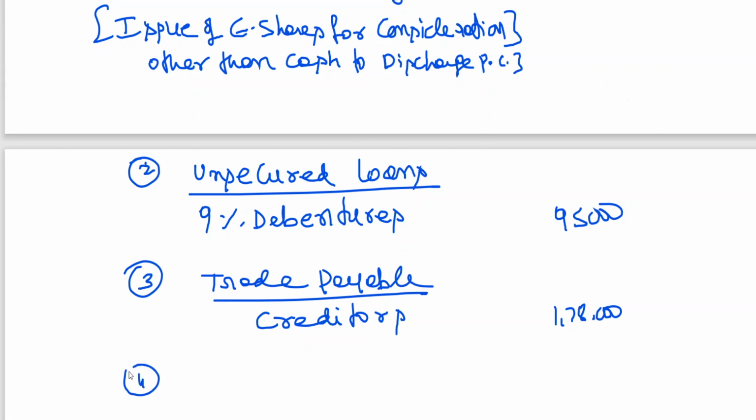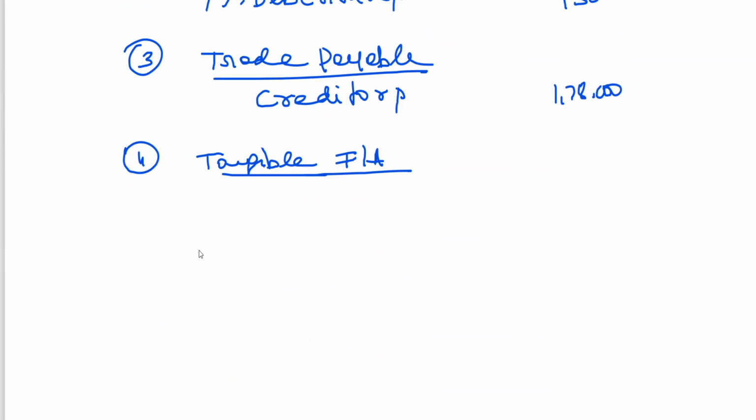Next, fourth, tangible fixed assets. This you should write at agreed value. Please try to understand, we need to write agreed value. Land, freehold land and building.